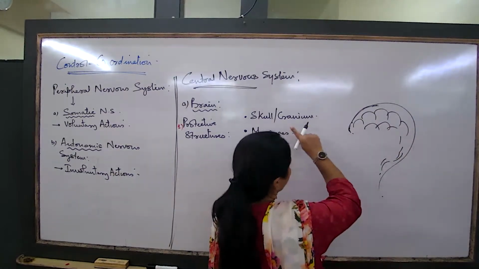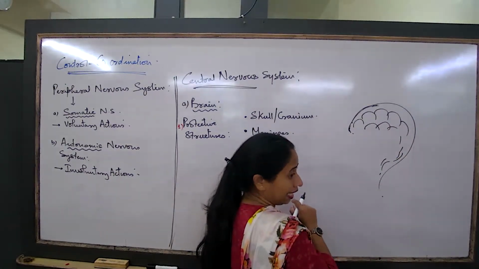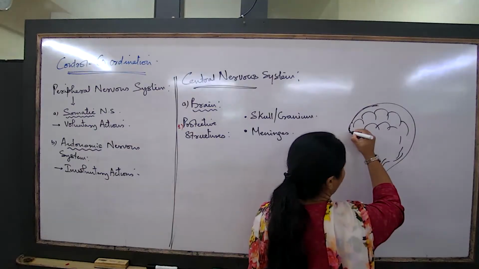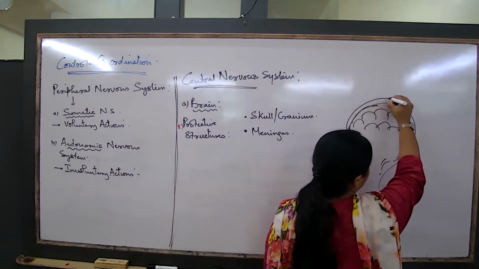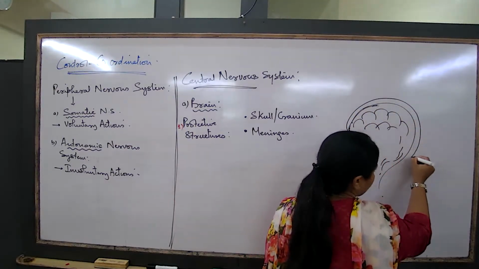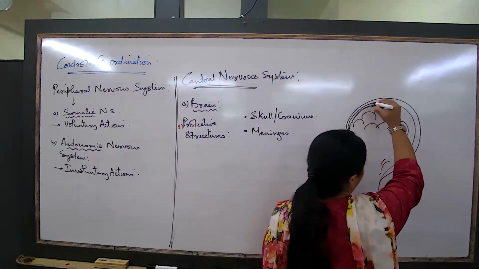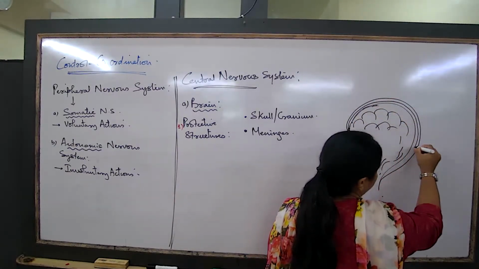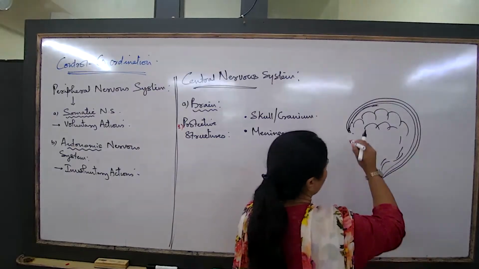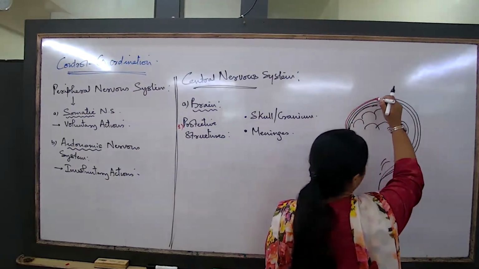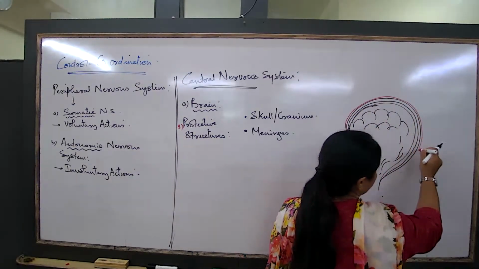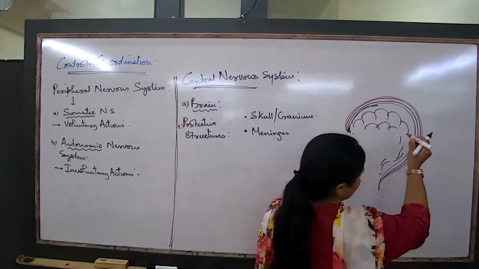But we are now trying to understand the cranium and the meninges. How are they arranged? If this is what I am drawing as the meninges, followed by the outer covering that is known as the cranium, just get an idea.